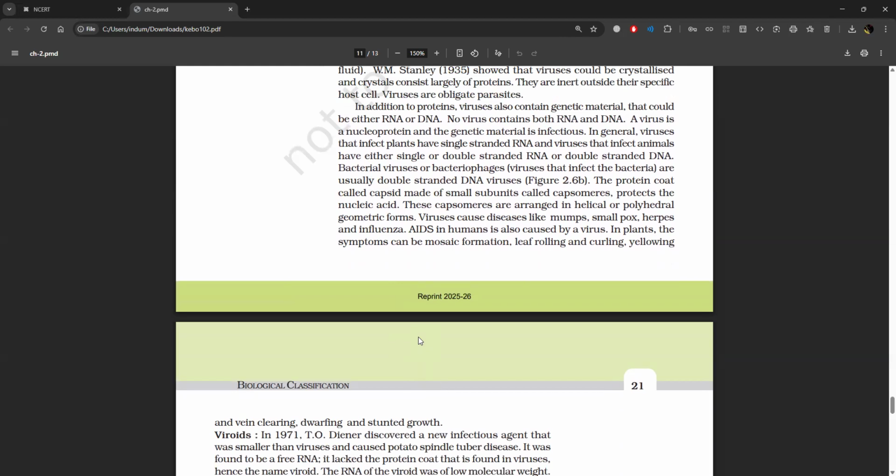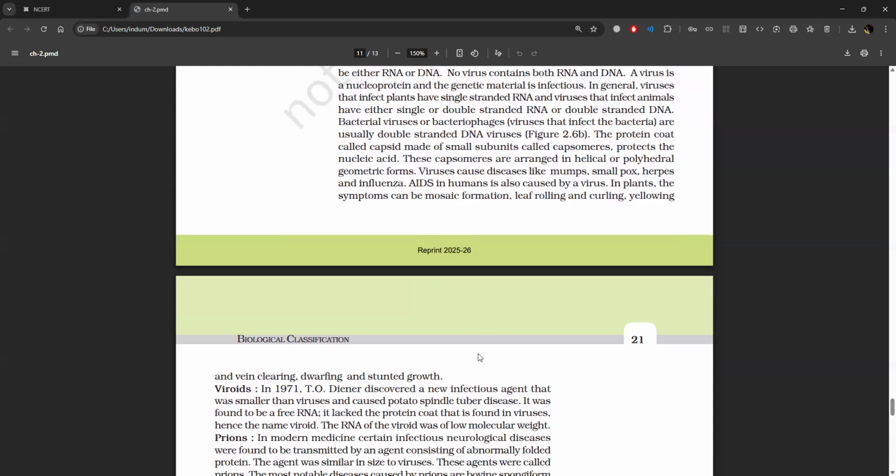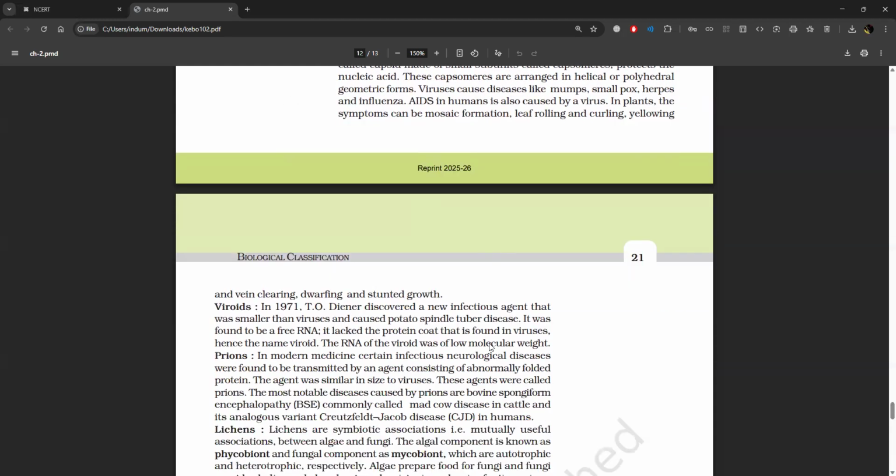In general, viruses that infect plants have single-stranded RNA, and viruses that infect animals have either single or double-stranded RNA or double-stranded DNA. Bacterial viruses, or bacteriophages, are usually double-stranded DNA viruses. The protein coat called capsid, made up of small subunits called capsomeres, protects the nucleic acid. These capsomeres are arranged in helical or polyhedral geometric shapes.